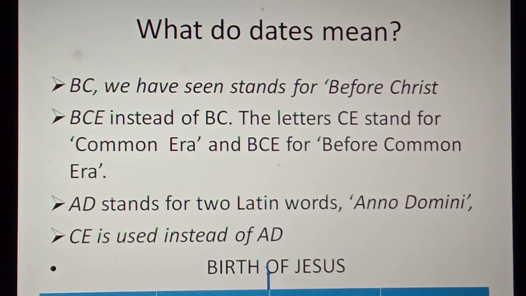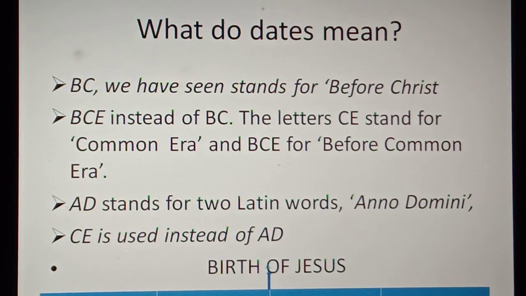What do dates mean? Now I will clearly explain the dates. We mention in dates AD and BC. What are AD and BC? Listen here. BC means before Christ, which everyone knows. AD means Anno Domini, which is also known to everyone.